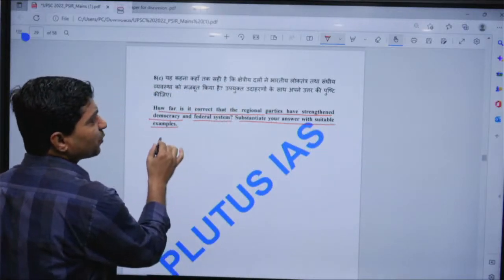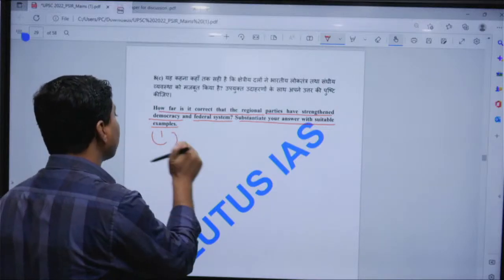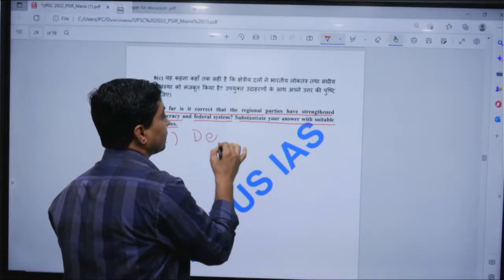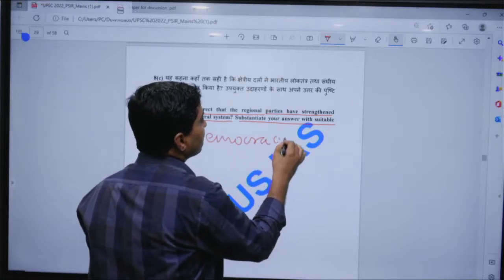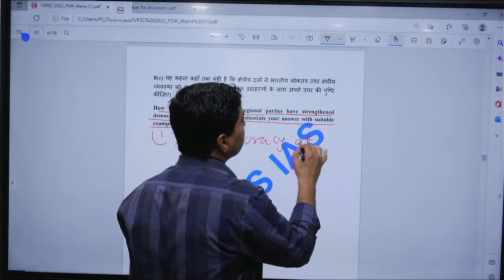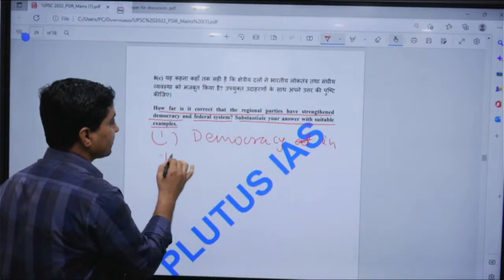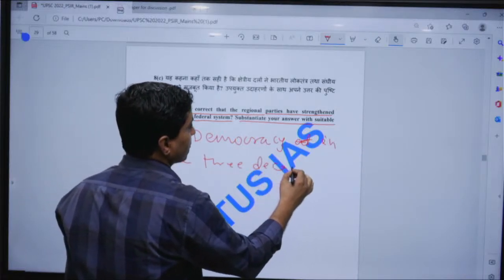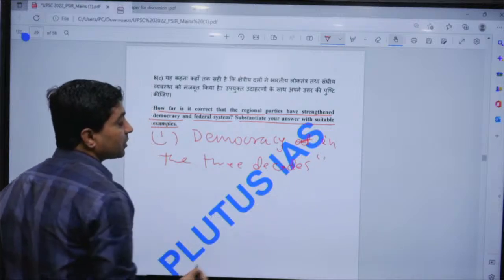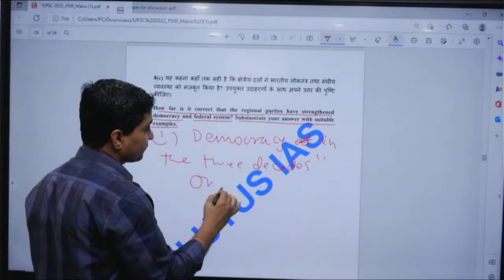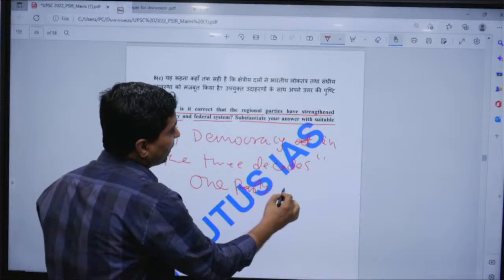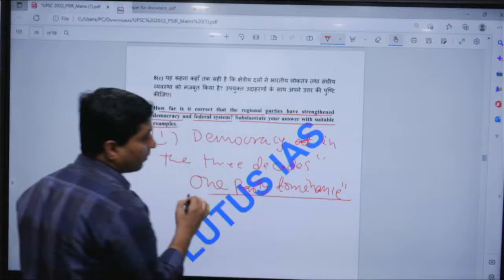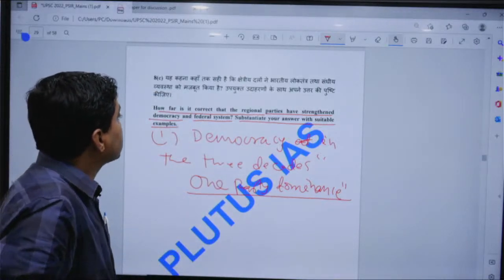Now, one should start with democracy in the first 3 decades, where there was one party dominance, what Rajni Kothari talked about, one party dominance.